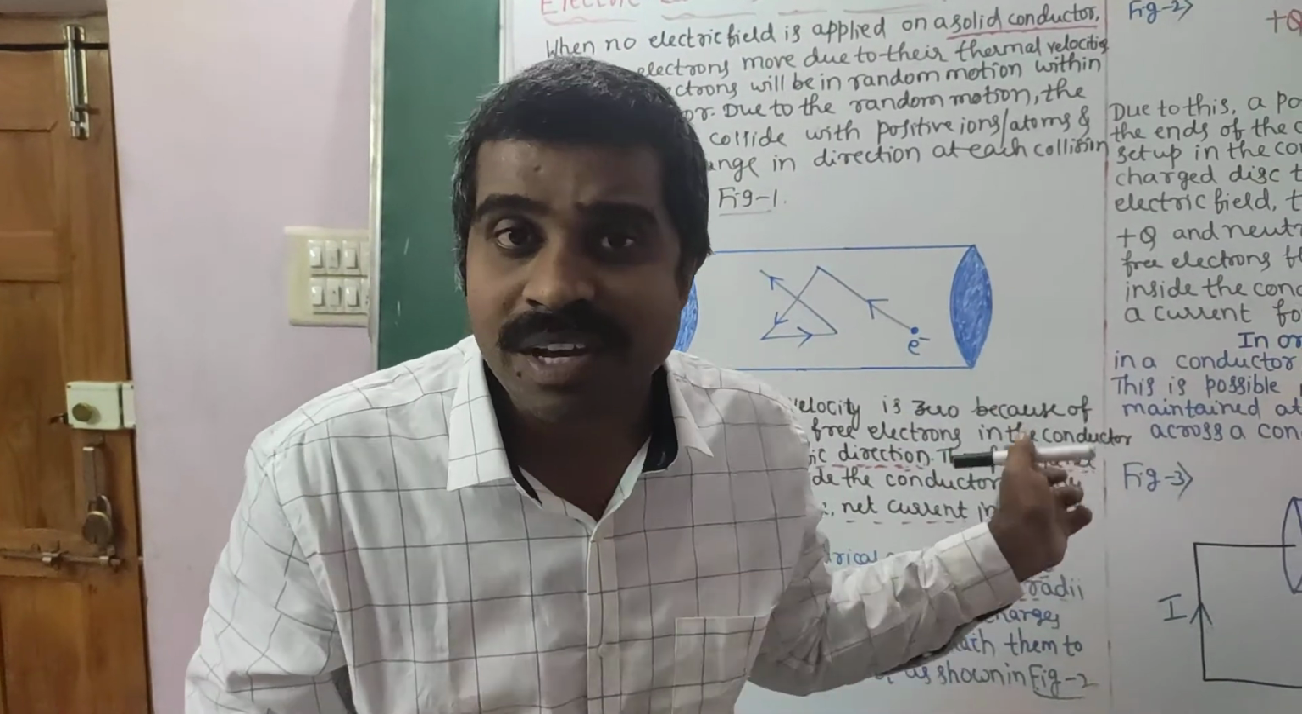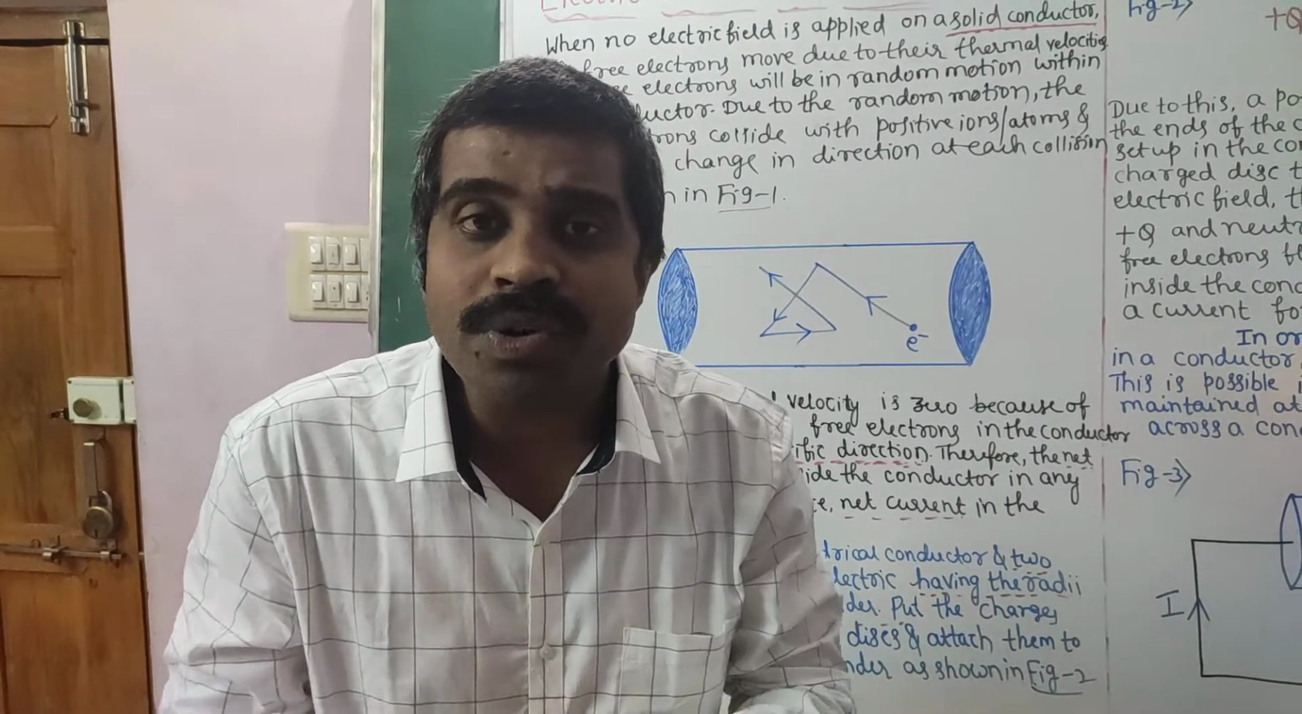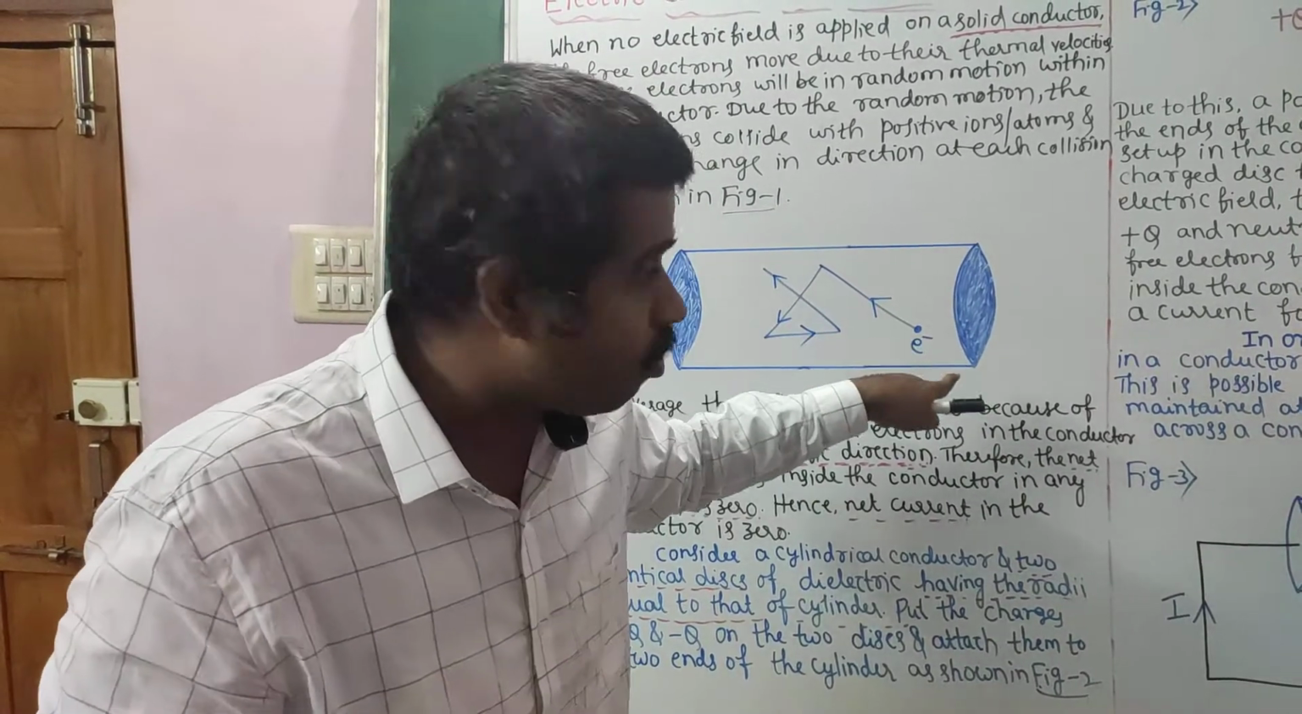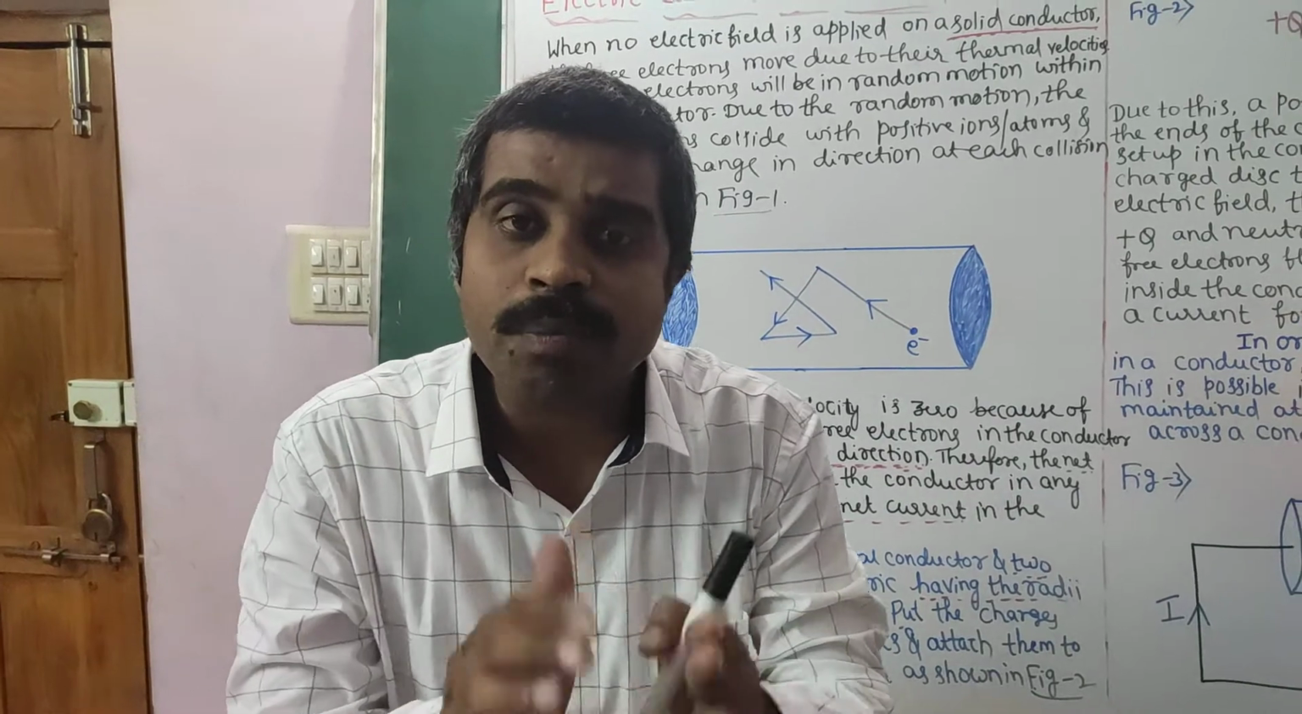The same thing you can see in figure 1. What kind of motion can you see? You can see the zigzag motion of the electron. This electron follows a zigzag path.